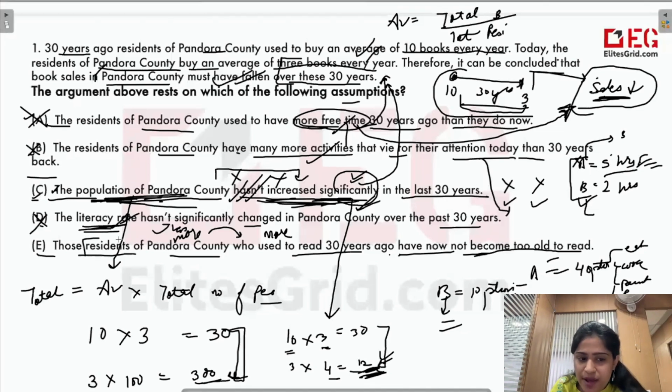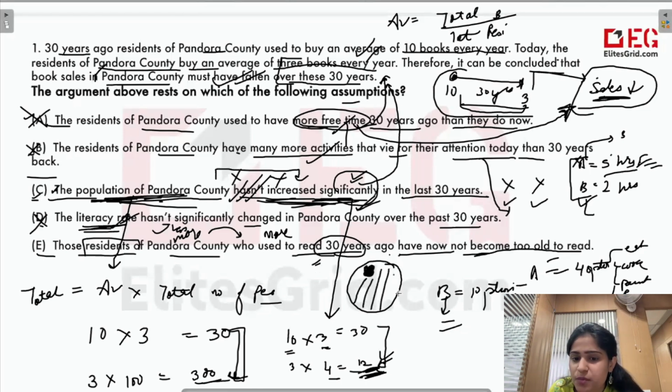Now, some residents, earlier, they are very old, and then our average was more. If those people are not able to read now, then also our total sales figure should not be too much affected by it. Why? Because if our population is this, then these very old people are a fraction of it. It's a subset of it. There are other people also, so many other people, and in 30 years, so many new births would have taken place. Only this fraction cannot have an impact on sales of book.